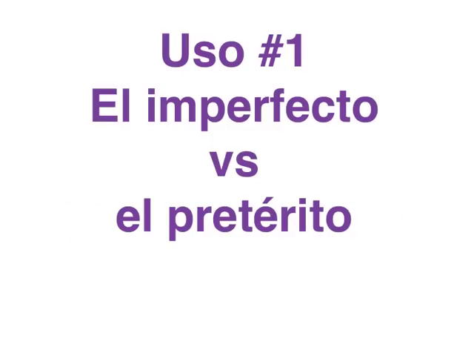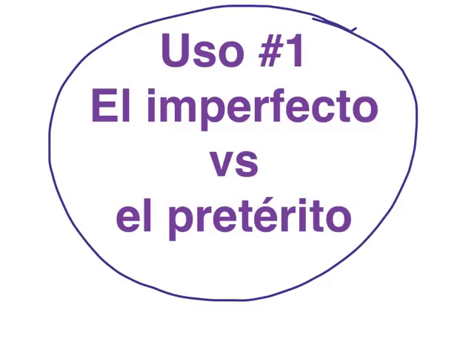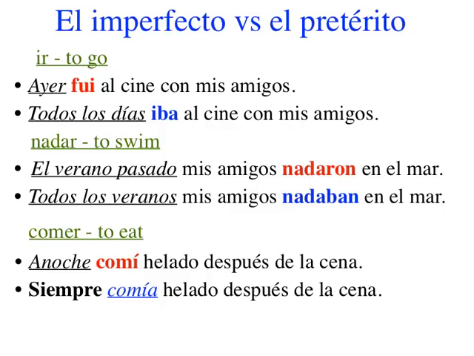So now let's take a look at our very first use, the imperfect and the preterite. Uso número 1. So here's some examples, señoritas. See if you can understand why one's in the preterite and one's in the imperfect. Ayer fui al cine con mis amigos. Ayer, a specific time. It only happened once. Todos los días iba al cine. Every day, iba al cine.